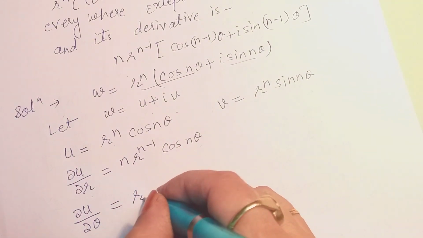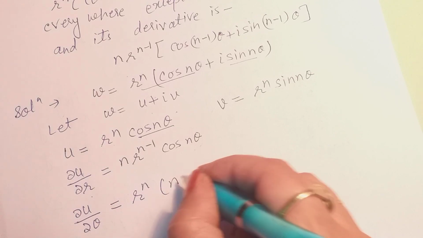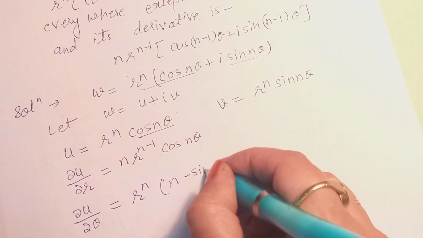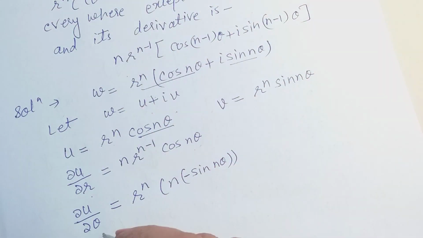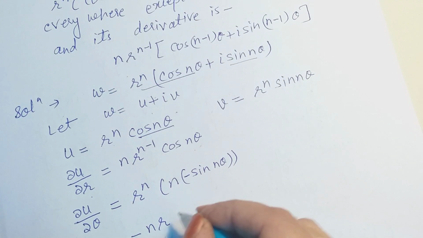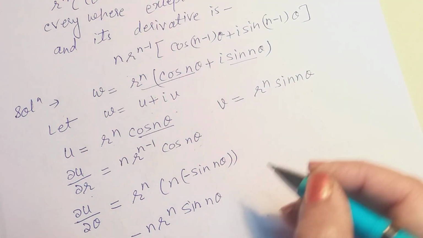Then we will get r^n, and by differentiating this, we get minus sin nθ times n, which can be written as minus n r^n sin nθ.